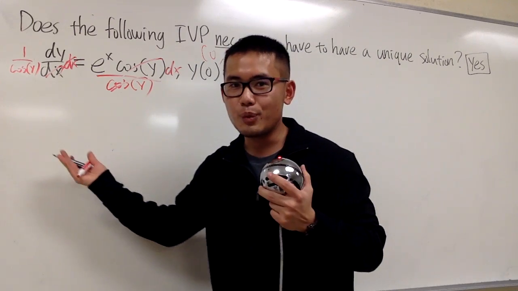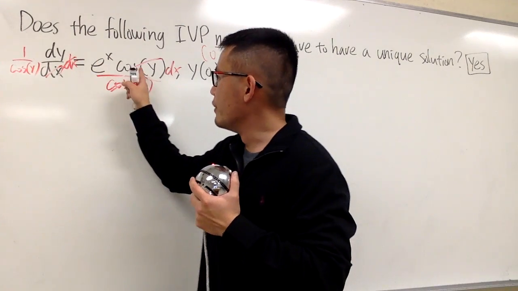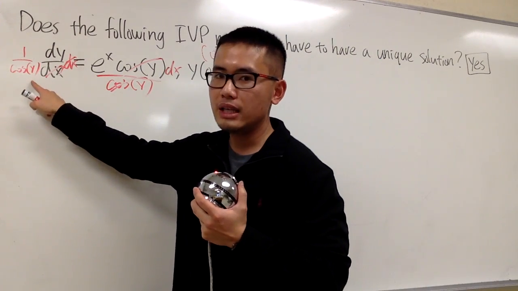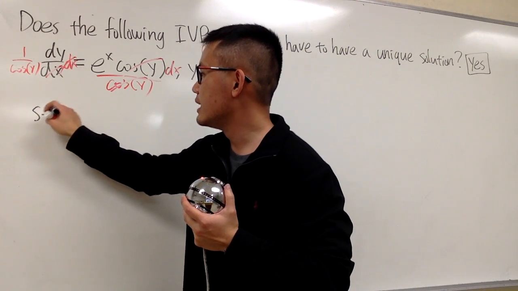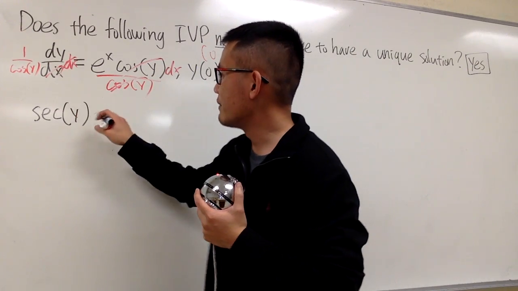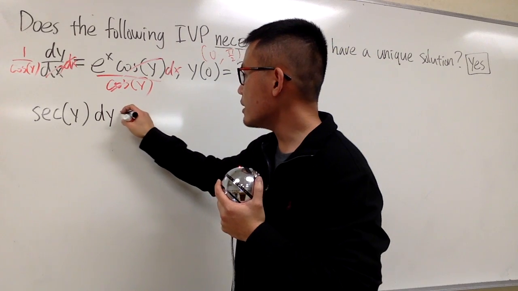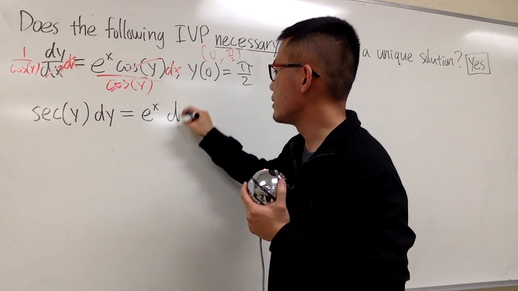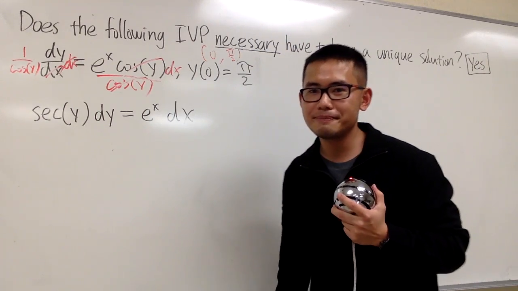The reason I want to show you guys the work right here is that when I divide by cosine y on both sides, this is 1 over cosine y. So I can write that down as secant of y, isn't it? And then we have the dy right here. And this is equal to e to the x, and we have the dx right here. All right.